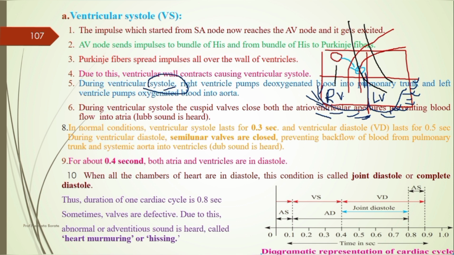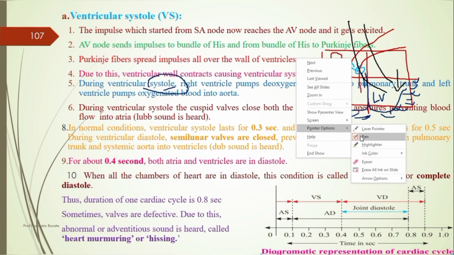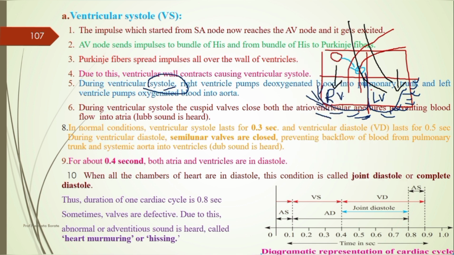When the blood is transferred from the atrium to the ventricle, at that time there is a presence of a valve. Yes, all of you know the name of the valve, as in the last video we saw the name. Here there is a presence of the tricuspid valve and here there is a presence of the bicuspid valve. So when this valve is closed, which sound is heard here? There is a sound, it is called the lub sound.